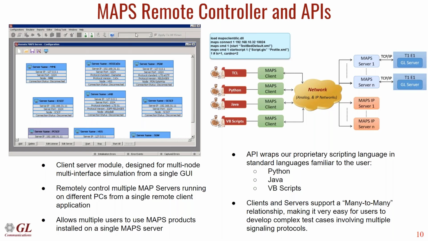Apart from the remote control, there's also a set of APIs that we provide for all of our MAPS platforms. The APIs are available for Python, Java, and VB scripts, and again it's a different way of letting you control the nodes that we have. So you can run automation tests from a Python script, for example, that controls all of the nodes within the 4G or 3G network.